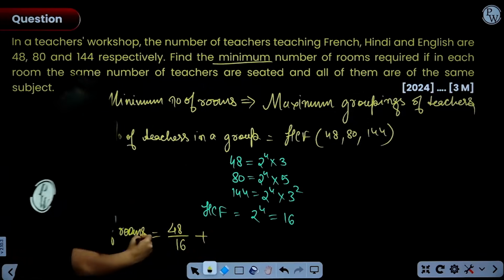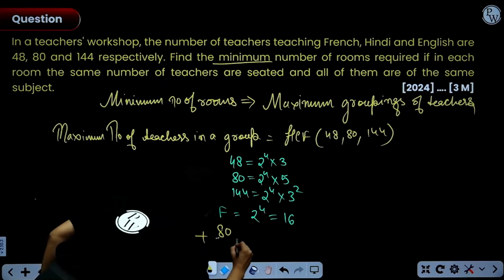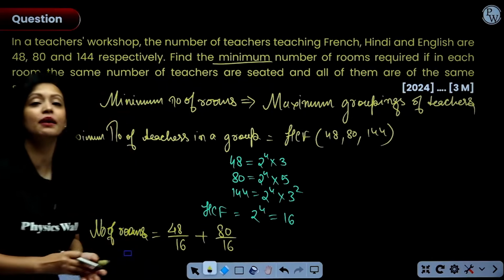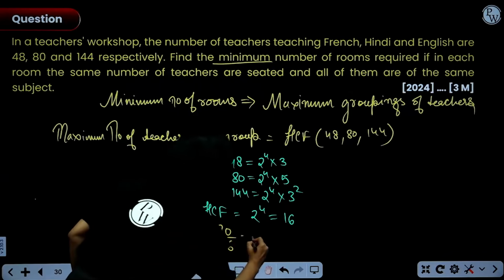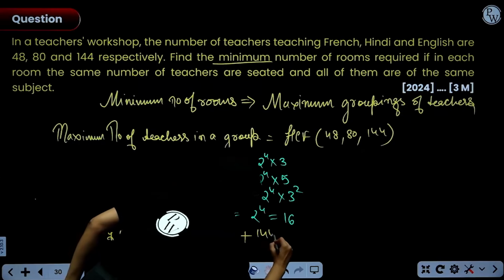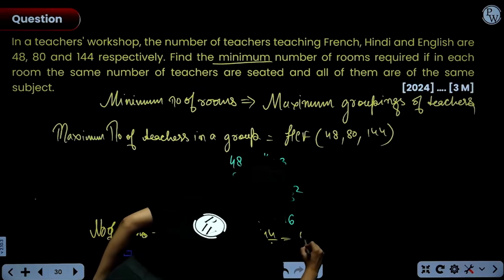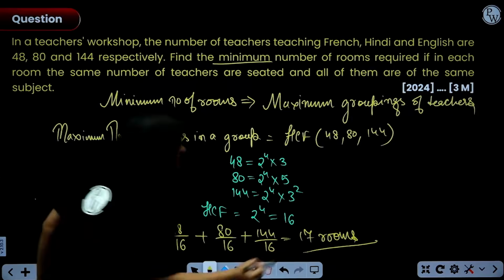Plus, there are 80 Hindi teachers. So if we are making groups of 16 each, then the number of groups would be what? 80 divided by 16, right? And finally, we have 144 English teachers. So 144 divided by 16. Now this will give you 17 groupings. That means 17 rooms, everyone.